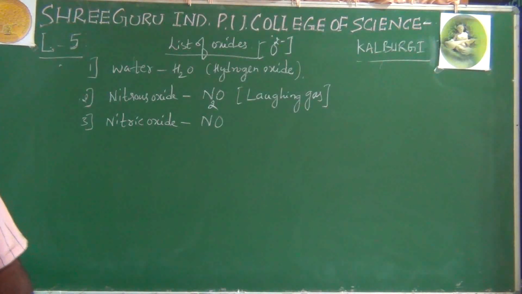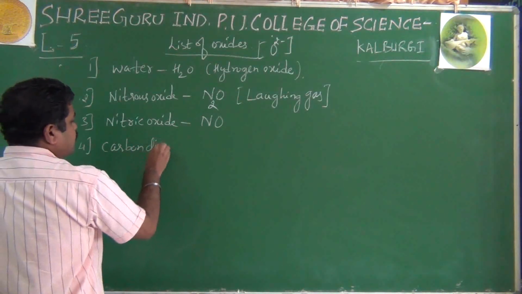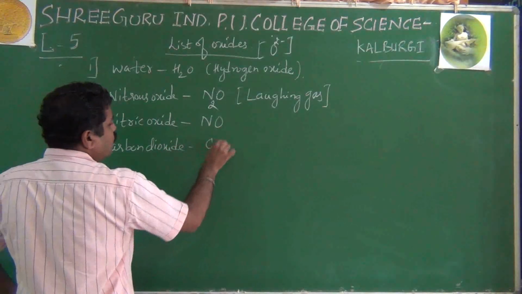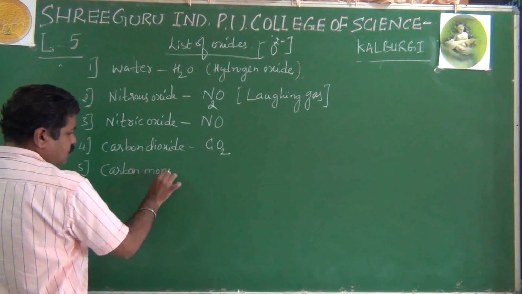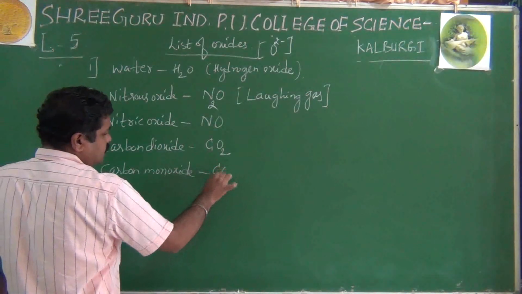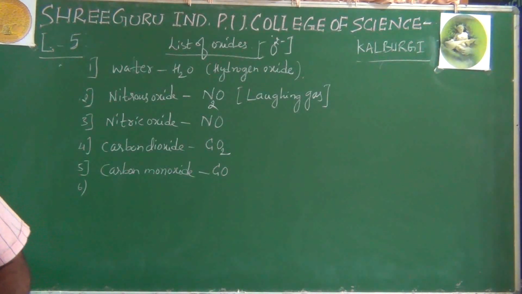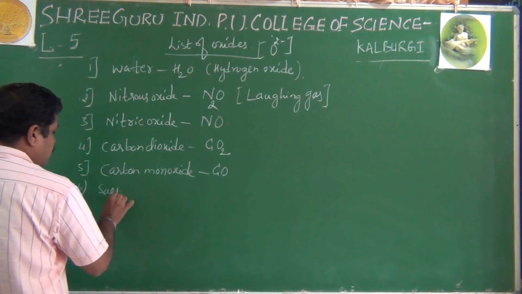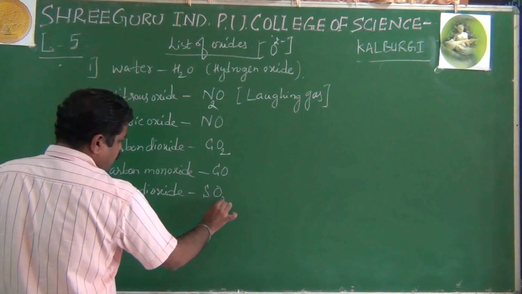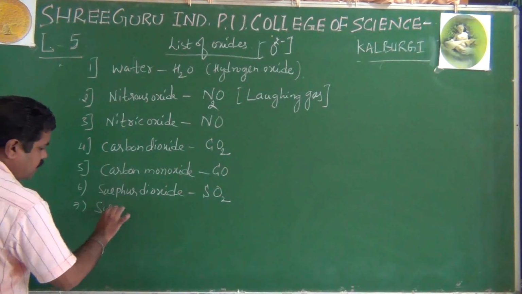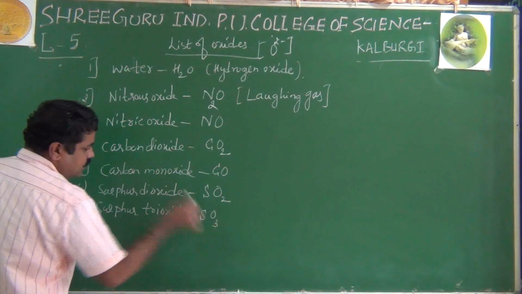Then carbon dioxide, that is CO2. Carbon monoxide, that is CO. After carbon dioxide and carbon monoxide, it is the turn of sulfur dioxide, that is SO2. Sulfur trioxide, it is SO3.